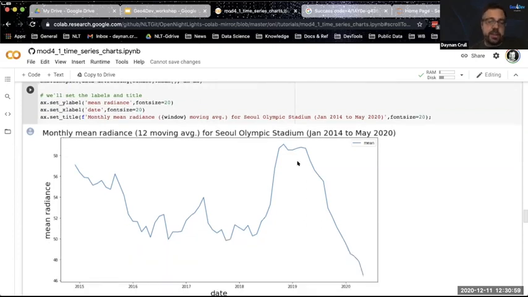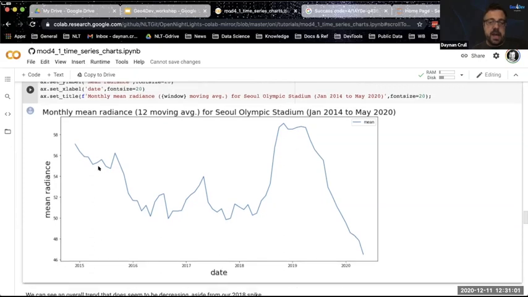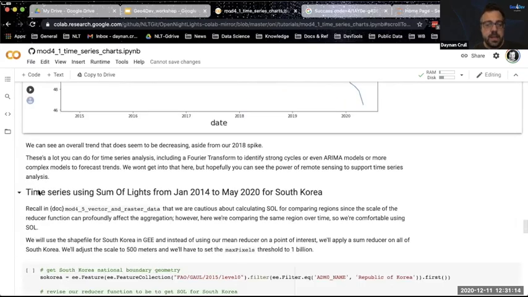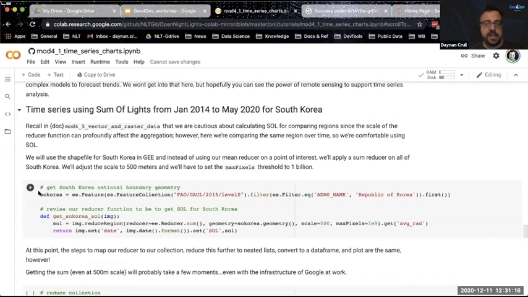Our spike clearly influences our time series, but you can see with a smoother moving average, we have what looks like sort of a declining trend here. And it's at least kind of stabilized and then drops in terms of nighttime lights for this particular area. Not sure why that is. It might be something to investigate.